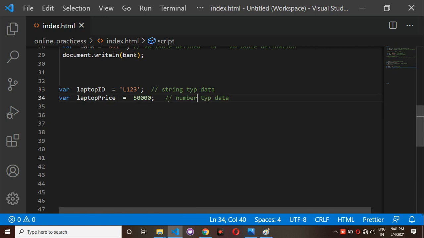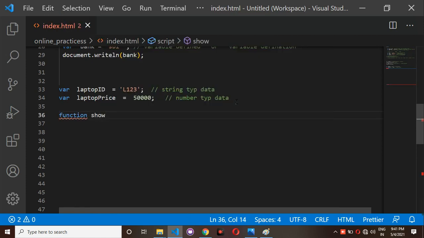But anyway, whether it is a number type data or a string type data, we have declared and defined this variable outside of a function. What is the meaning of that? For example, I am having one function, and after this function